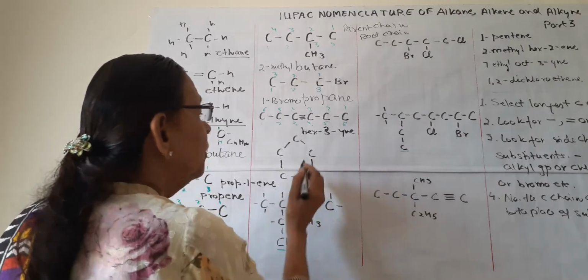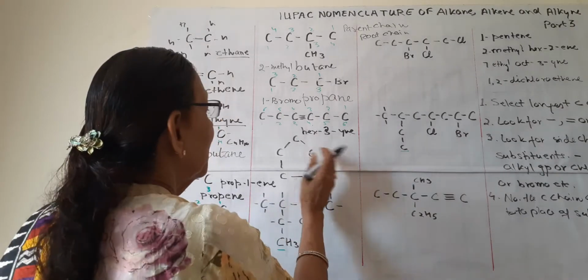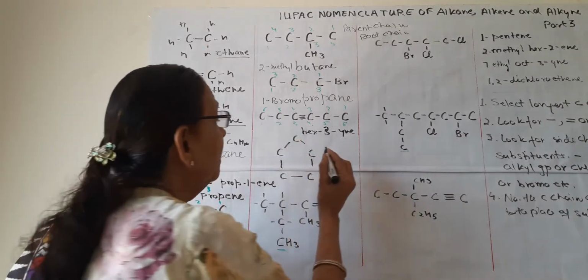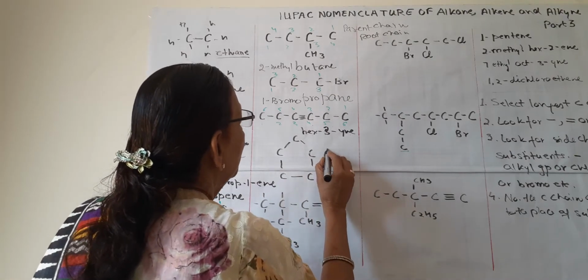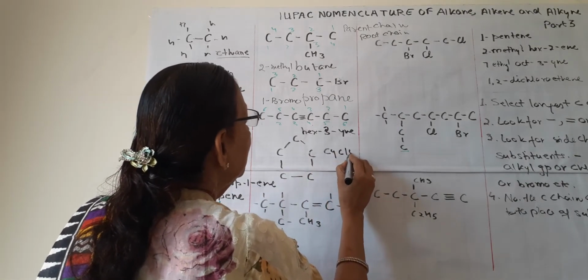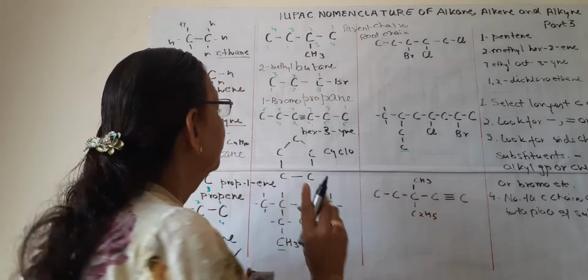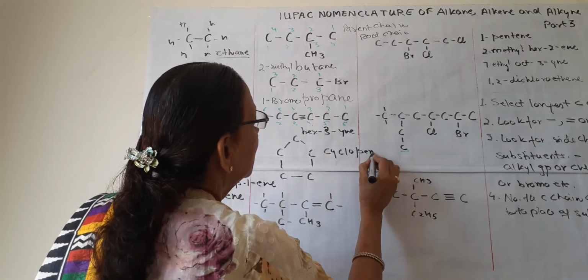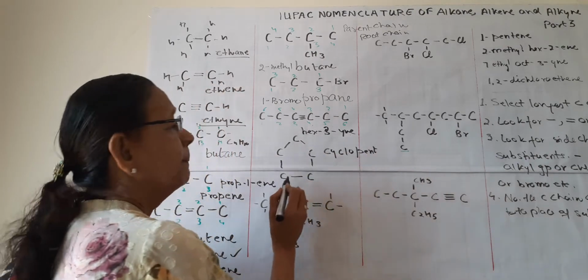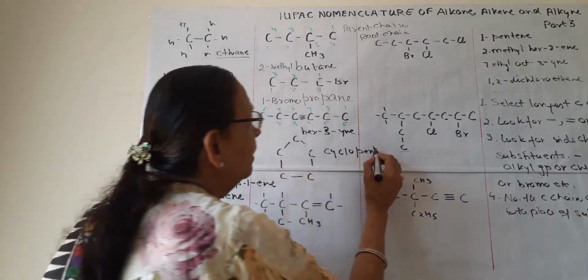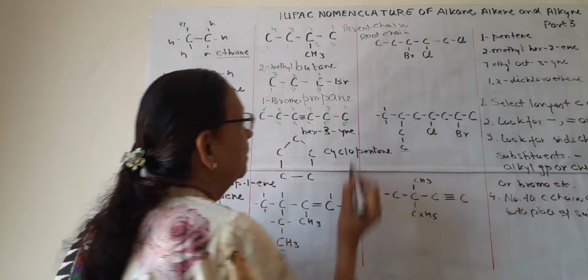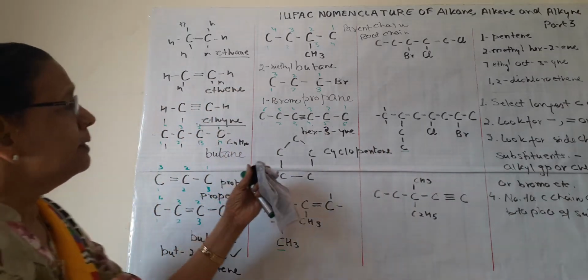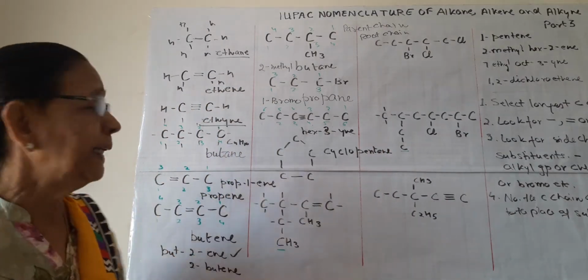Now this is a ring, a closed compound. So when no free carbon is there, it is in a ring, we call it cyclo. So first thing, it is cyclo. Then 1, 2, 3, 4, 5, pent. Pent, and no double bond, ane. So simply it is cyclopentane.